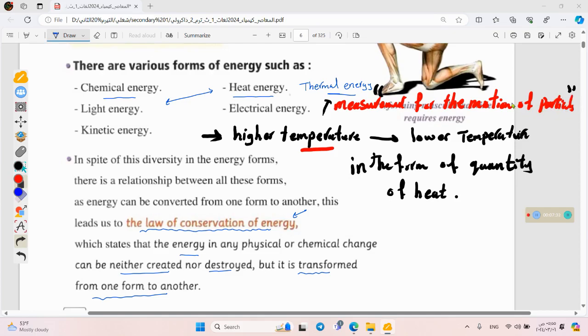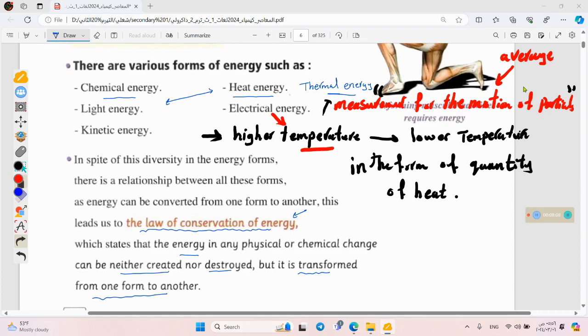As I told you before, any particle is in continuous motion. So if you measure this motion, then you're measuring the temperature, because temperature is the measurement for this motion. And we are using the average motion of the particles. So temperature is the measurement for the average motion of the particles. We use the word average before the motion because, as I told you, thermal energy is a random motion.